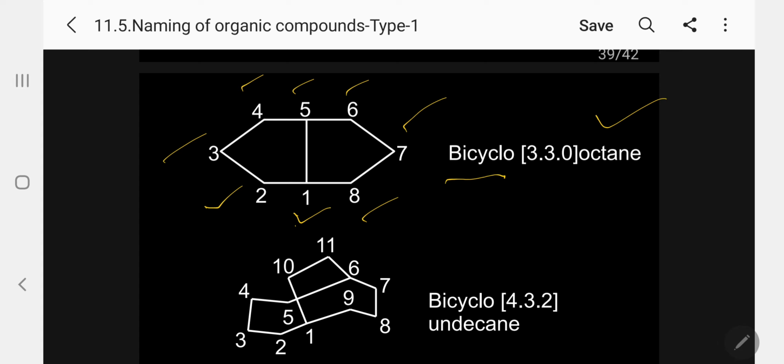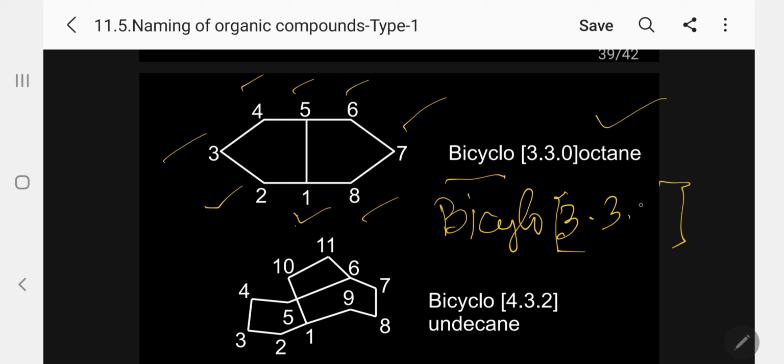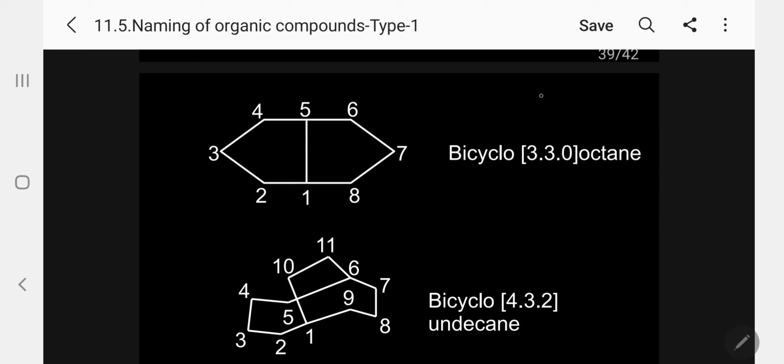What I am going to give, and this is most important, is bicyclo with, within the bracket, left side 3, right side also 3, and center 0. So I am writing 330, or otherwise I can write 303 also. So better 330, octane. Kindly follow.